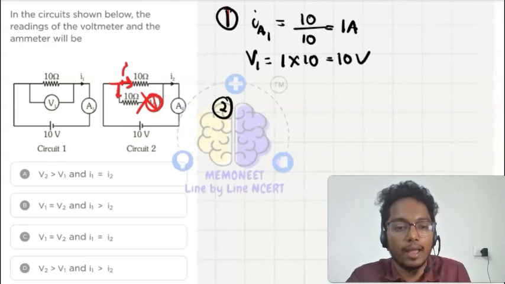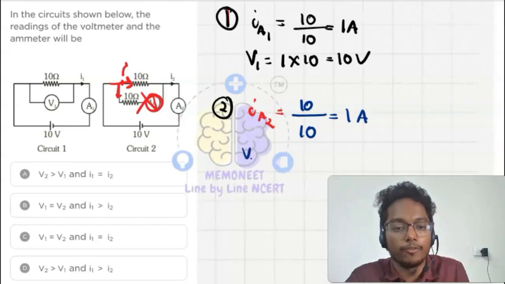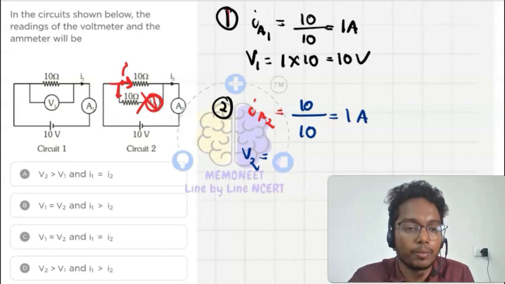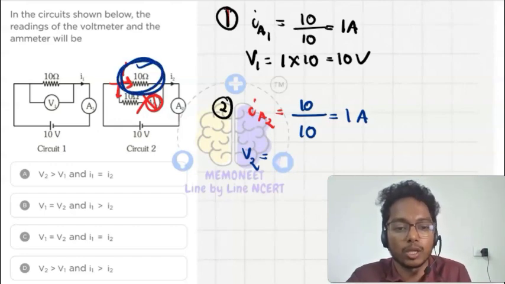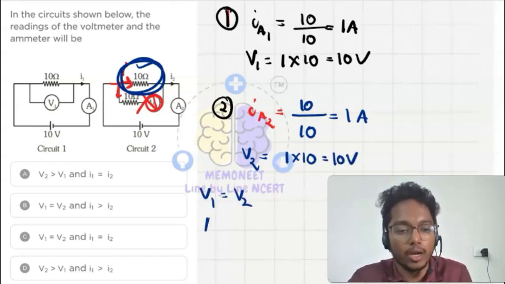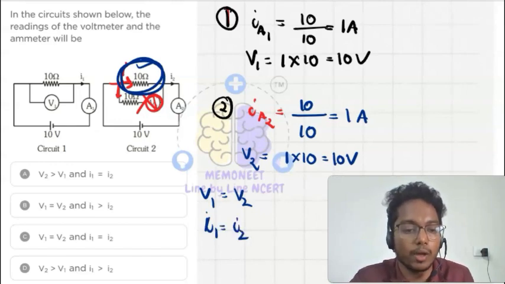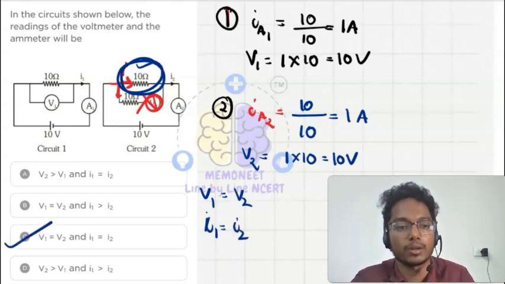Okay, so we will have here I2 is equal to V upon R, that is 10 upon 10, which will be equal to 1 ampere. And V2, what is V2 here? How much will be the drop in this 10 ohm resistor? In this 10 ohm resistor, how much potential will drop? So current will be 1 into 10, that is equal to 10 volt. Okay, so I have here V1 is equal to V2 and I1 is equal to I2. So which will be our answer? Option C is our correct answer.